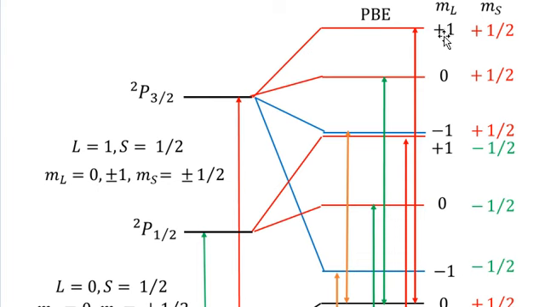You see that corresponding to ML is equal to plus 1, then ML is equal to 0, and I have also drawn ML is equal to minus 1 from the P3 half, and I have also drawn another term corresponding to ML is equal to minus 1 and MS minus half. And I have drawn two terms from P1 half, one corresponding to ML is equal to 0, the other corresponding to ML is equal to plus 1.